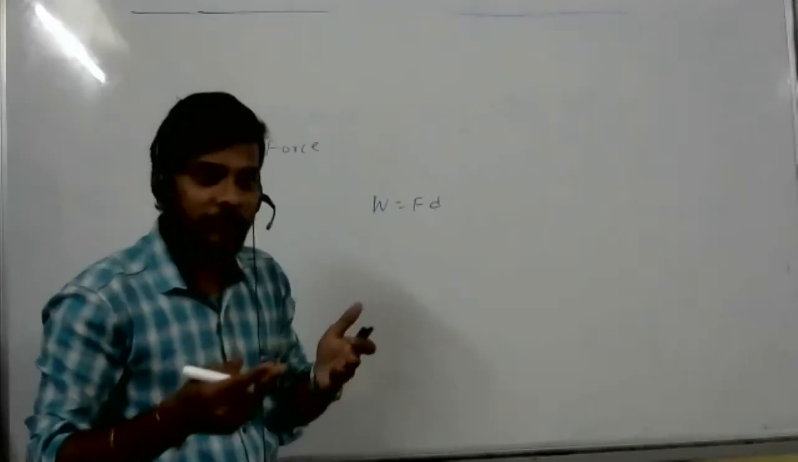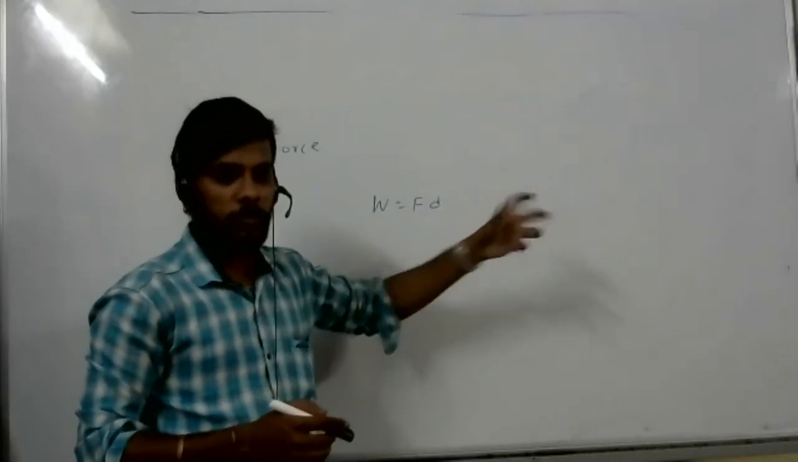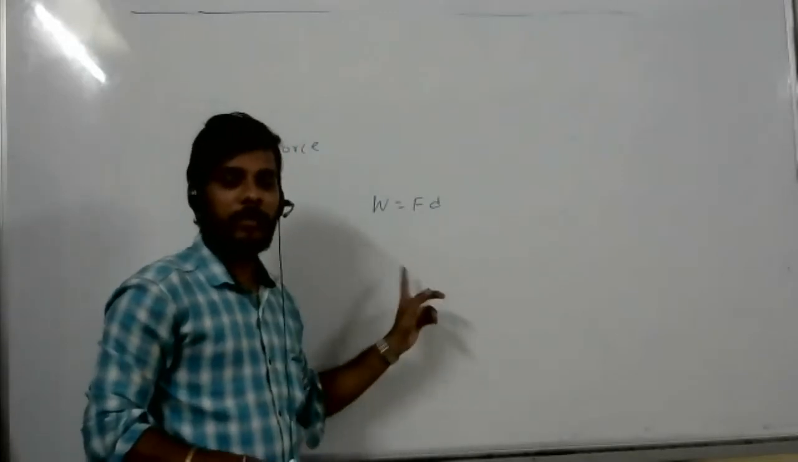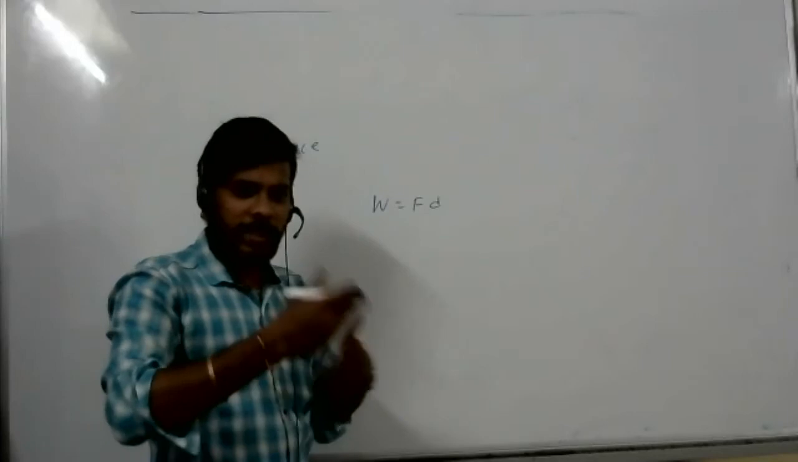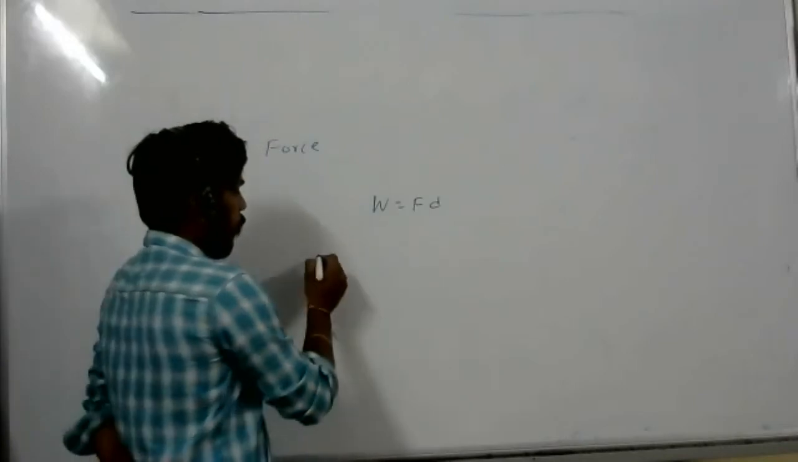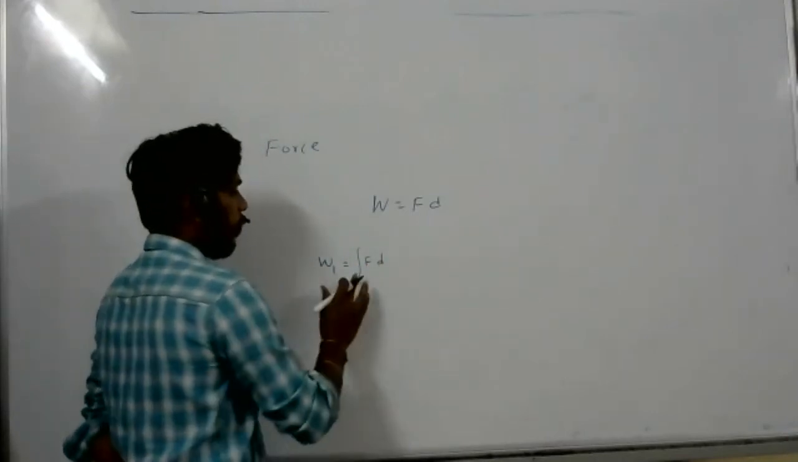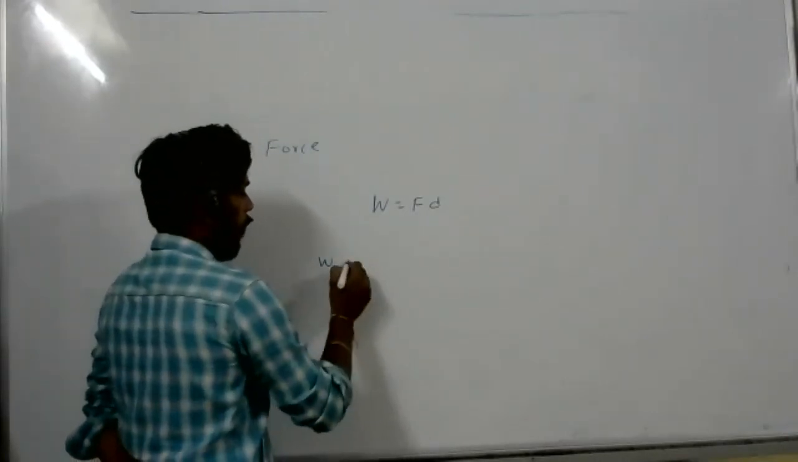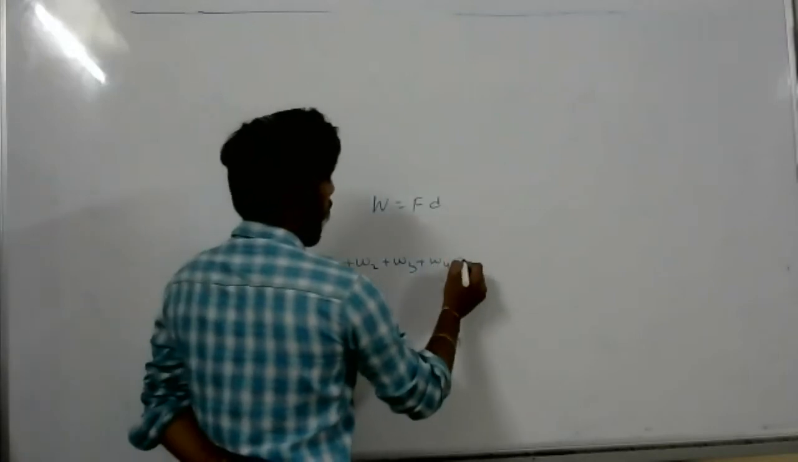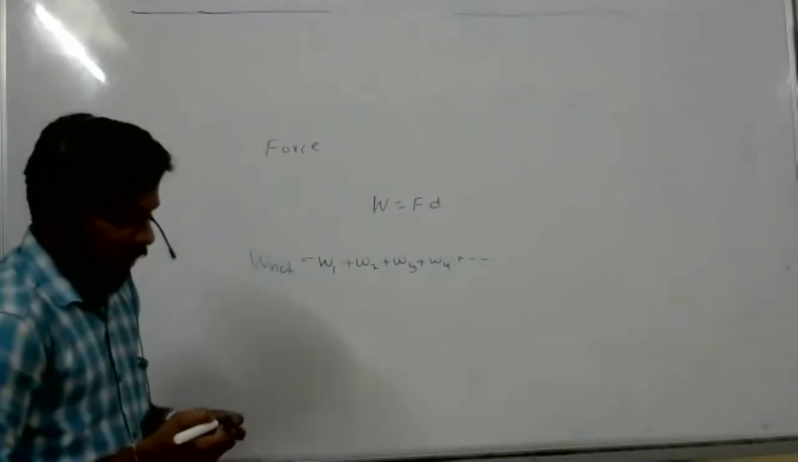If the force is changing, so many members asked just now, sir, in this direction this much force, and again when it is coming back, the force is changed. When force is changing, we can't use this formula again. When there is a variable force, W equals integration F dS. You should say W1 plus W2 plus W3 plus W4 and so on. So it's nothing but the net work done, which is the sum of individual work done.